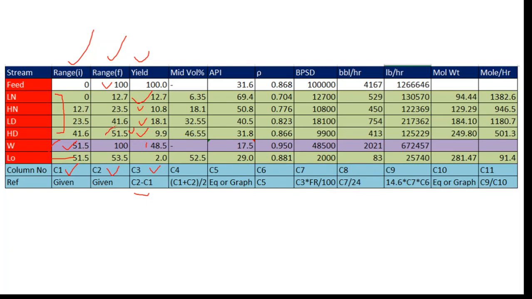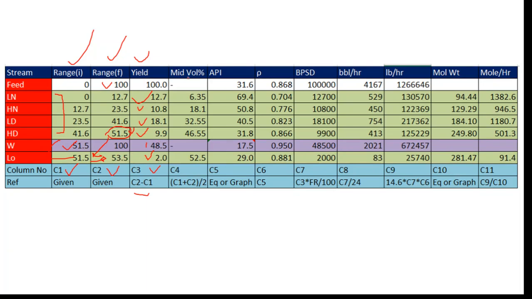So after 51.5 there are 2 volume percent. From 51.5 to 53.5, that is 2 volume percent, is the overflash. Overflash is the internal material balance, so it does not affect the bottom value, that is the residue value. It is basically the internal calculations.